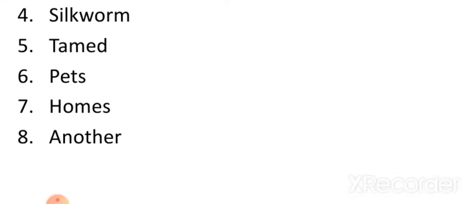Seventh one, H-O-M-E-S, homes. Eighth, A-N-O-T-H-E-R, another.